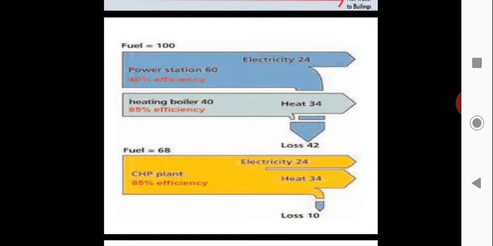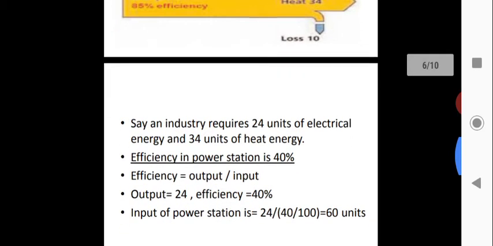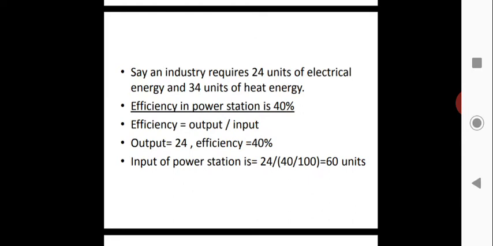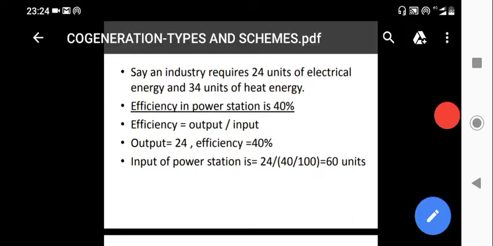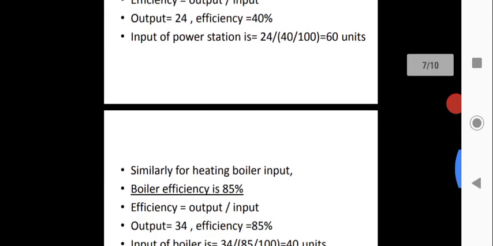This is because the efficiency is only 40%. If efficiency is improved, then we can produce more output. But here efficiency is 40%, which is why you can produce only 24. Now we see about the heat, thermal.